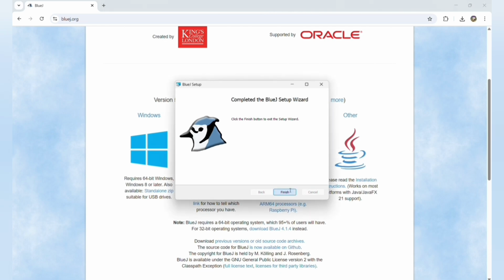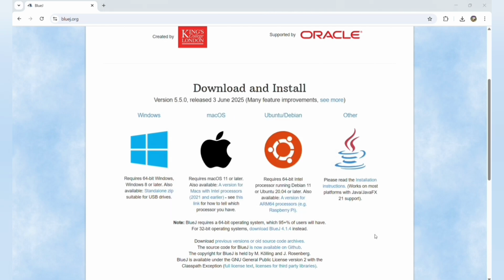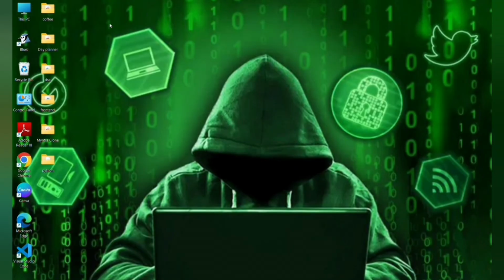Now click on finish and now it has downloaded. So congratulations, it is downloaded. You can see BlueJ here now. So that's all. Now our next step will be to write programs. We'll start with basic programs, okay?